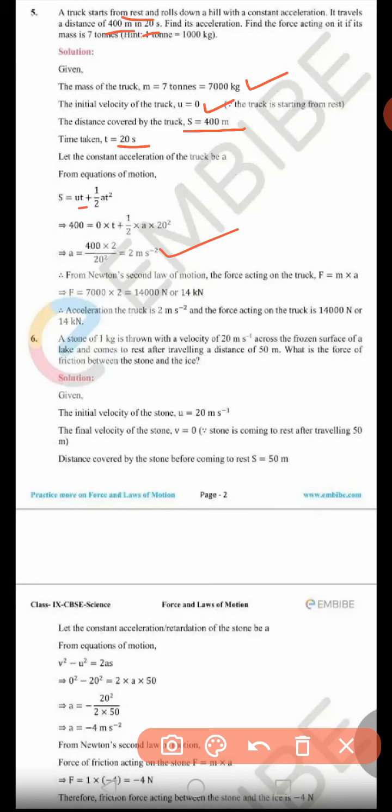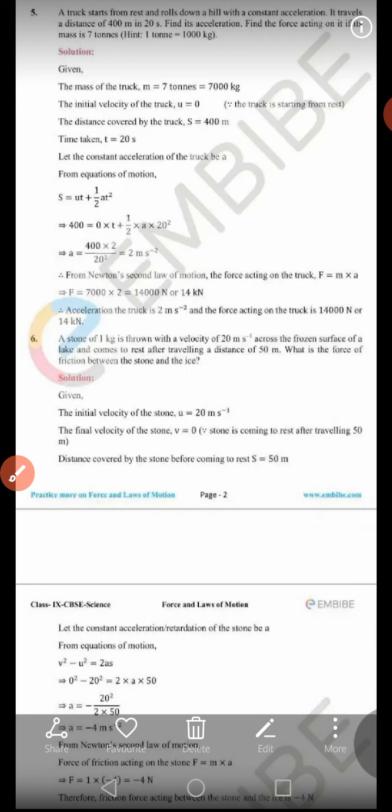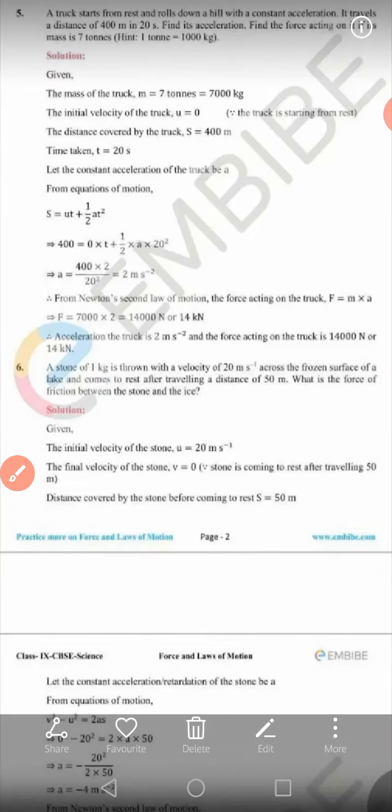Once we get a, what we need to find out is force. Remember, force, from the second law of motion, is ma. Acceleration is obtained, and mass is already given, which is 7000 kg. So you just multiply mass with acceleration. F equals ma. F is 7000 times 2, so the answer is 14,000 Newton. You can write kilonewton if you want, kilo means 1000, so 14 kilonewton. Keeping 14,000 Newton is also correct.